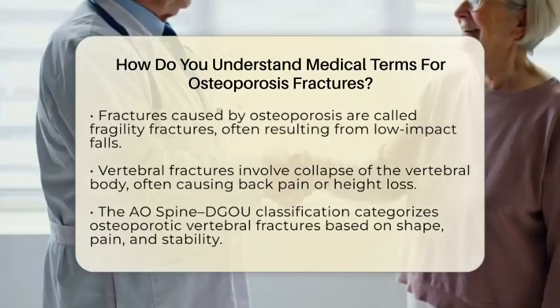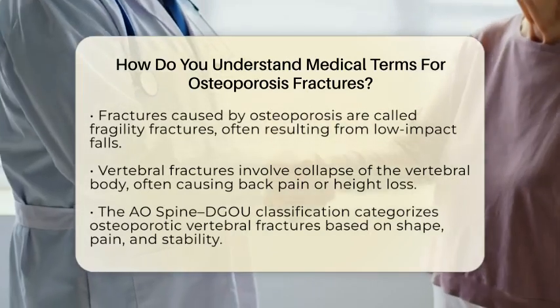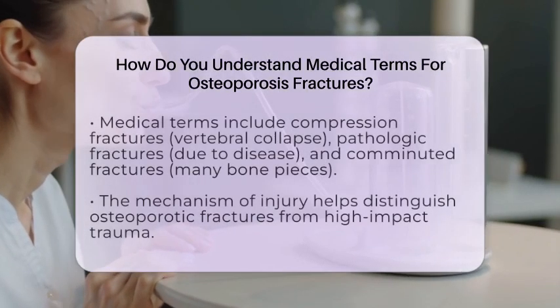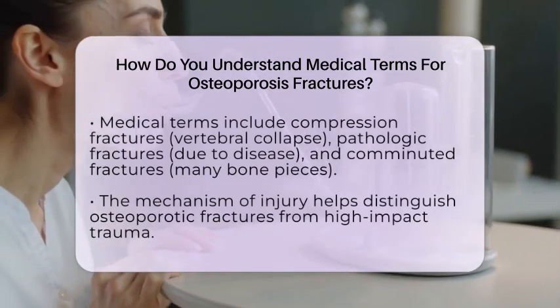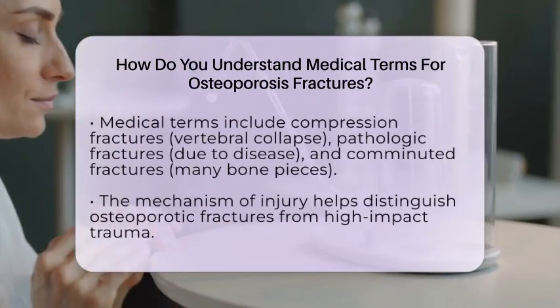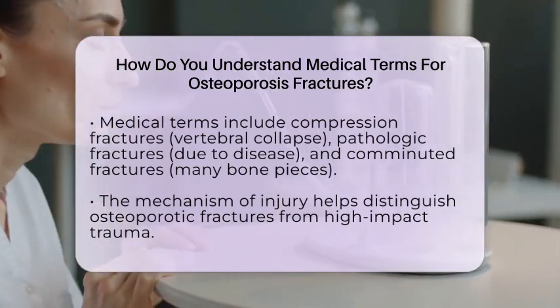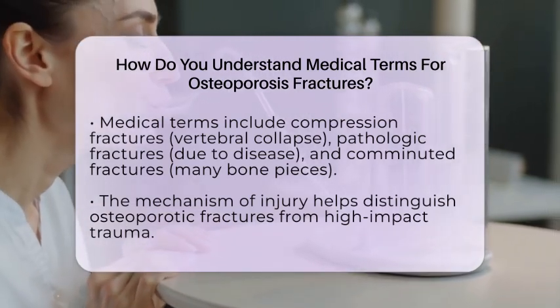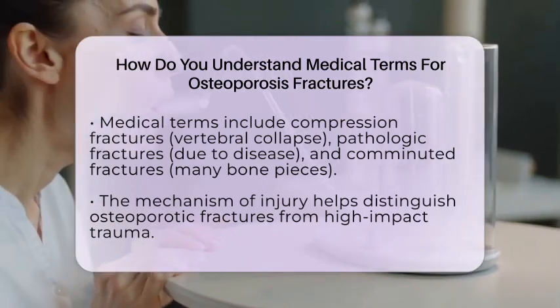When doctors describe fractures, they use specific terms. A compression fracture means the vertebral body has collapsed, which is common in osteoporosis. Pathologic fractures happen in weakened bones because of disease, not trauma. Comminuted fractures are when the bone breaks into many pieces, often requiring complex treatment. Stress fractures are tiny cracks caused by repetitive forces, sometimes seen in bones weakened by osteoporosis.